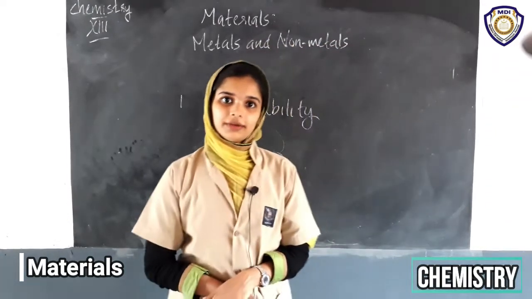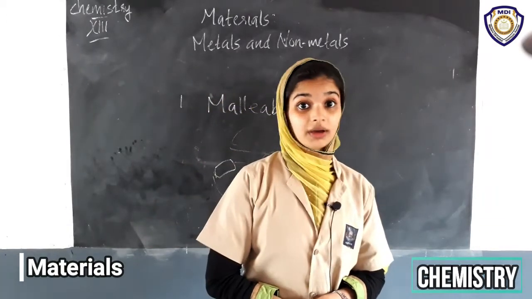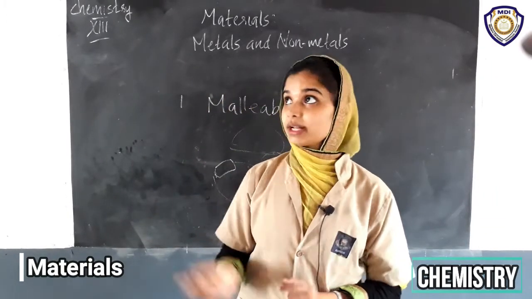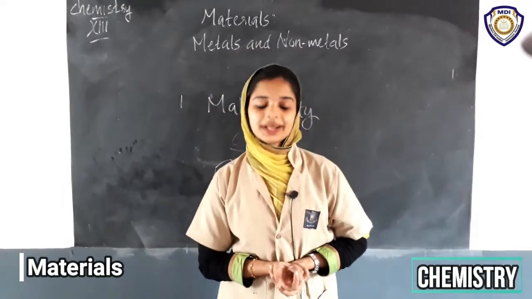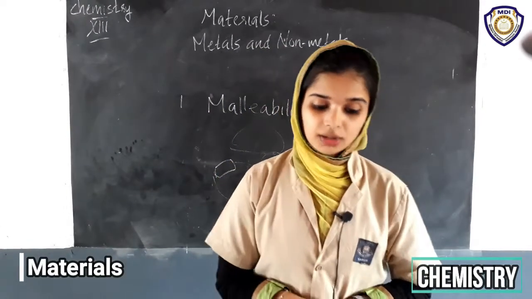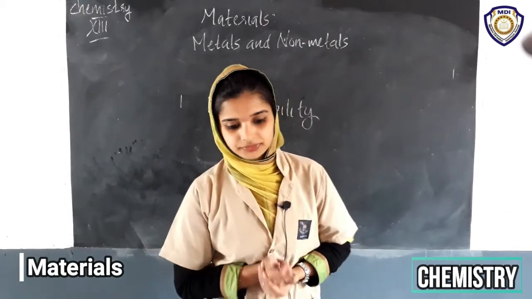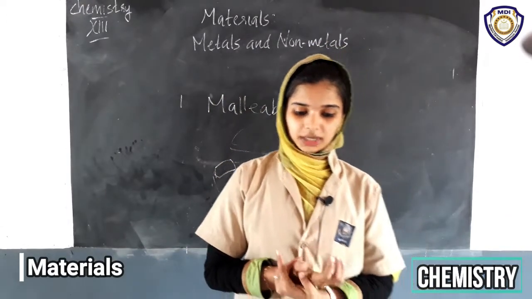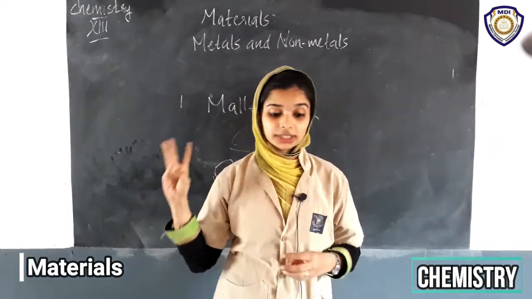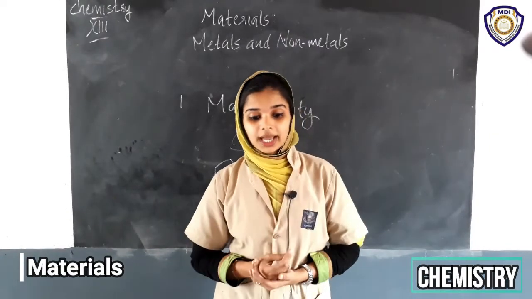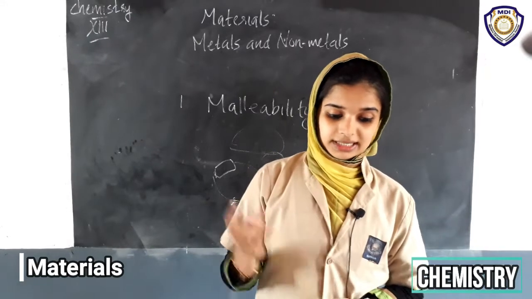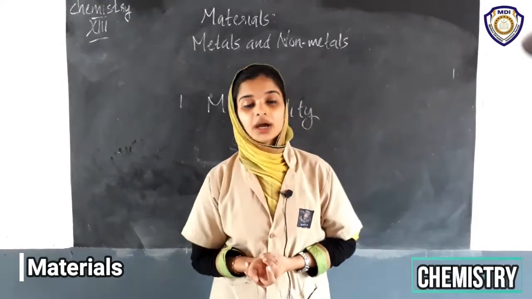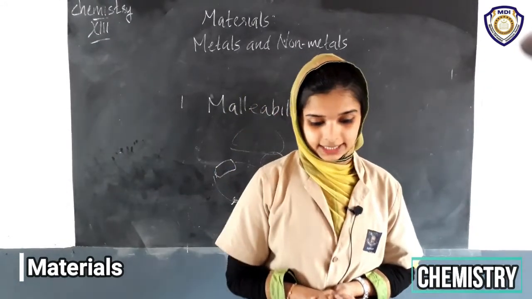Copper wire, we use copper wire in our houses. Yes, our electric circuits are made of copper wire, so copper wire conducts electricity, so it is a good conductor. So you must have observed that iron nail, copper, etc. are good conductors, while the sulfur piece and coal piece are poor conductors.